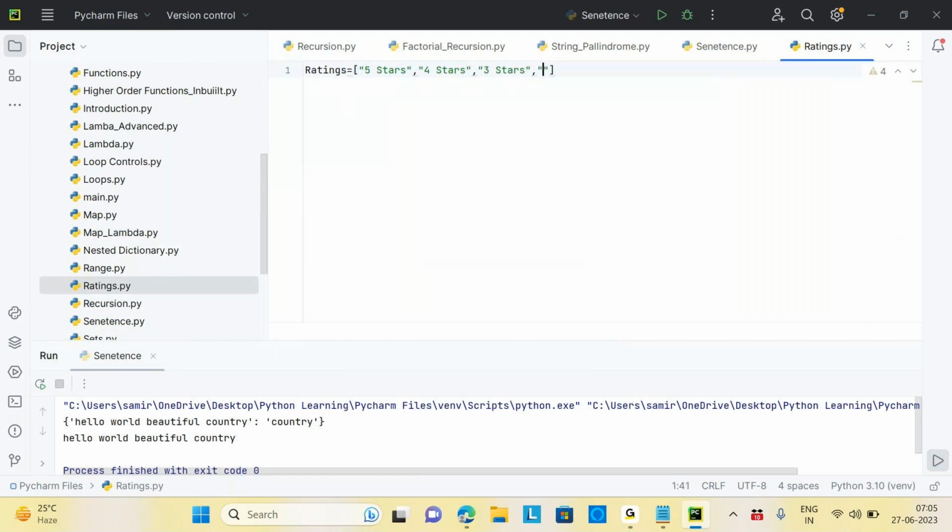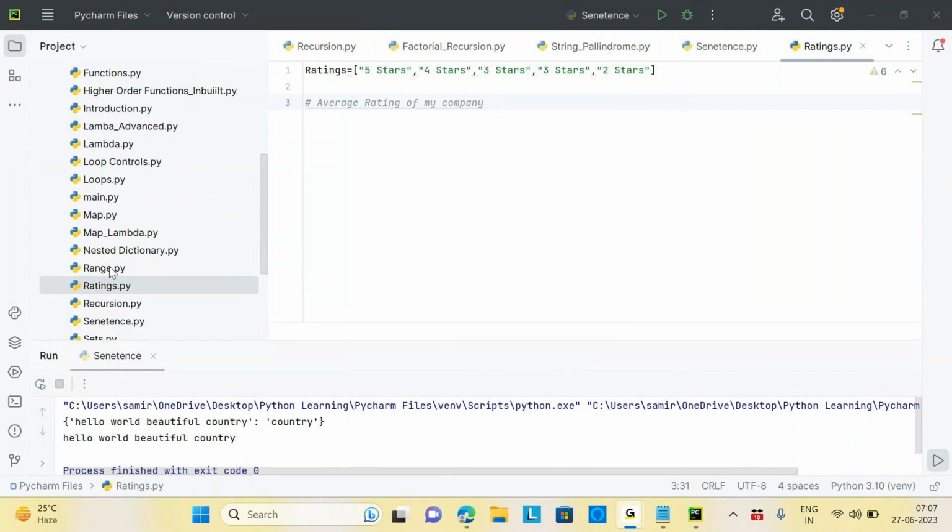Then they are giving 3 stars. Then they are giving 2 stars. So now I need to calculate the average rating of my company. How will you do it? Any idea how to do this?